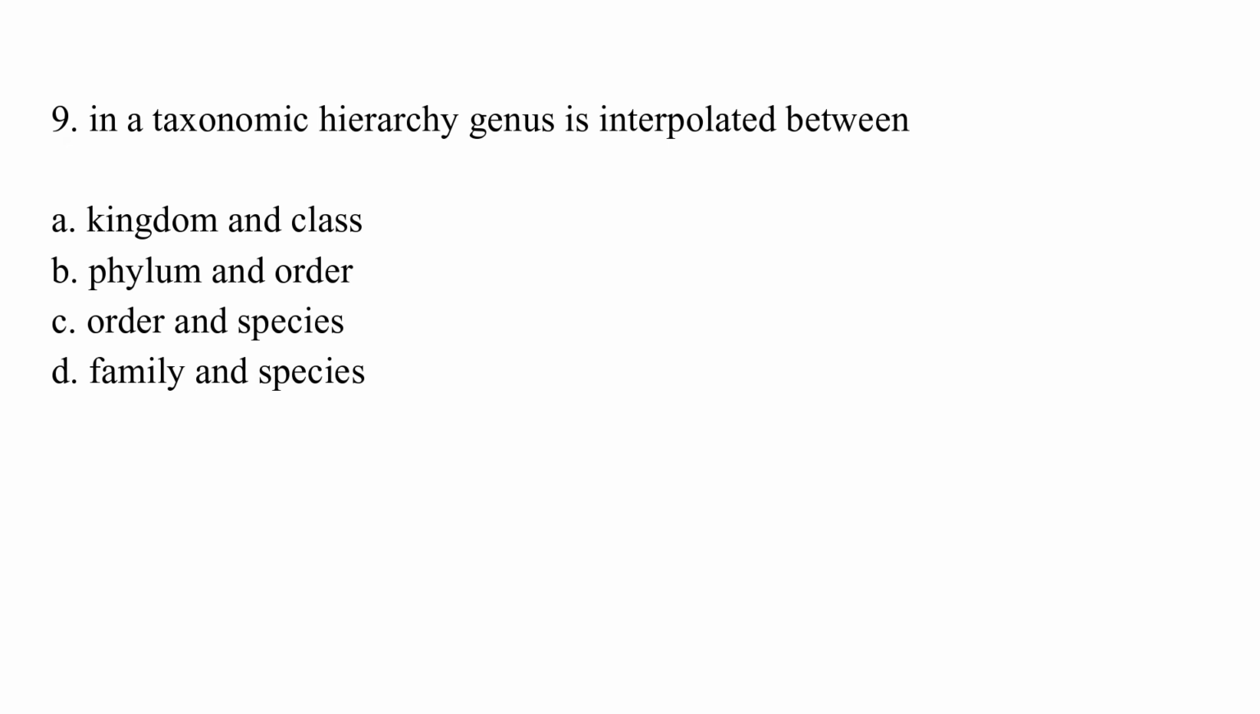Option C, order and species. Option D, family and species. The correct answer is option D, which is family and species.